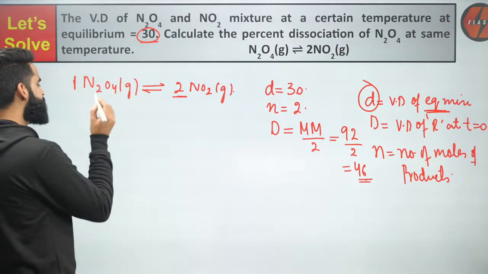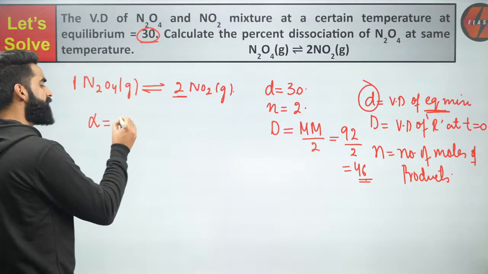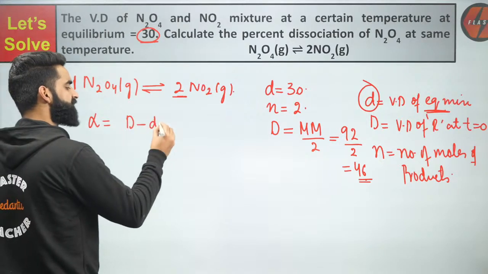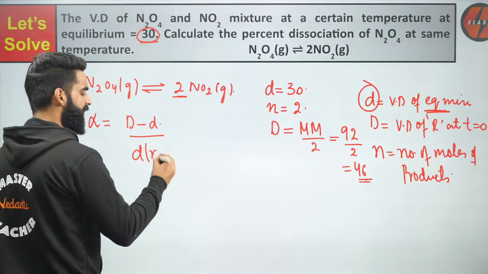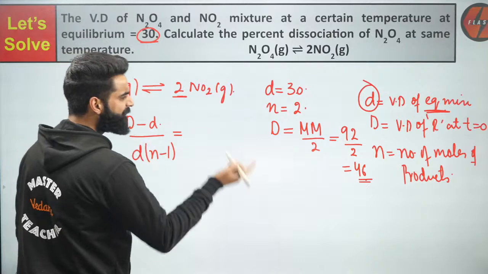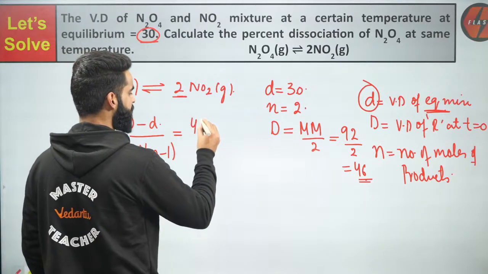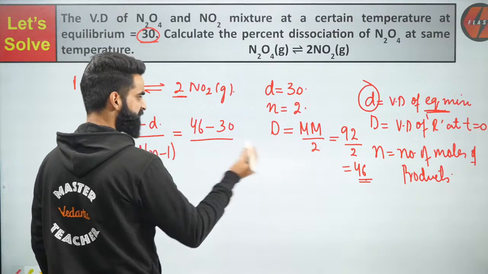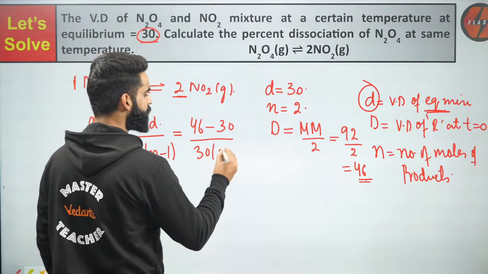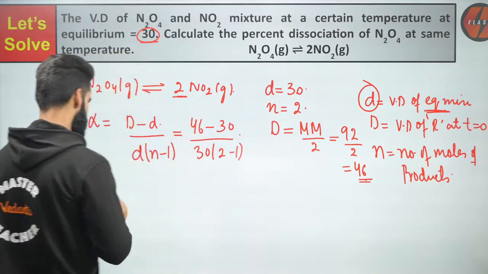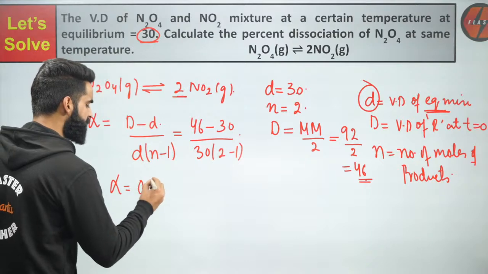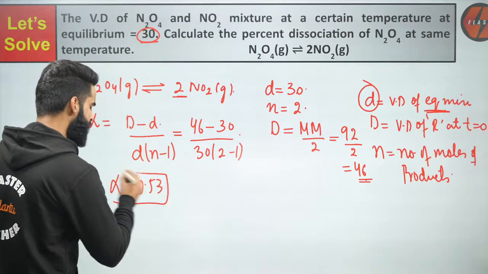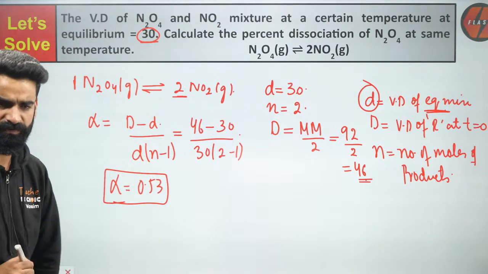So people, I will simply use the formula which I gave you right here. Alpha is equal to capital D minus small d divided by small d multiplied by n minus 1. The value of capital D I got is 46, minus the value of small d, which is 30, divided by small d, that is 30, multiplied by n minus 1, that is 2 minus 1. If you solve this, you will get the degree of dissociation alpha as 0.53.